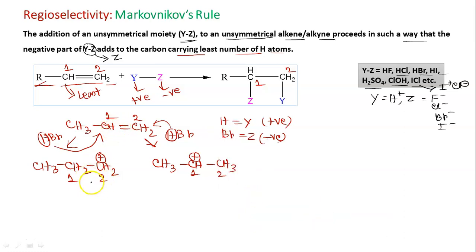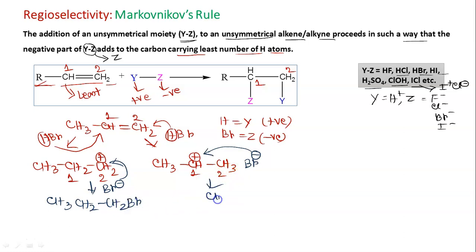So next Br will be added. So this is the negative part that is added. Now see, in the first case, the product that we are getting is CH3, CH2, CH2, Br. And here we are getting CH3, CH, Br, CH3. Right. So suppose this is carbocation A, this is carbocation B.